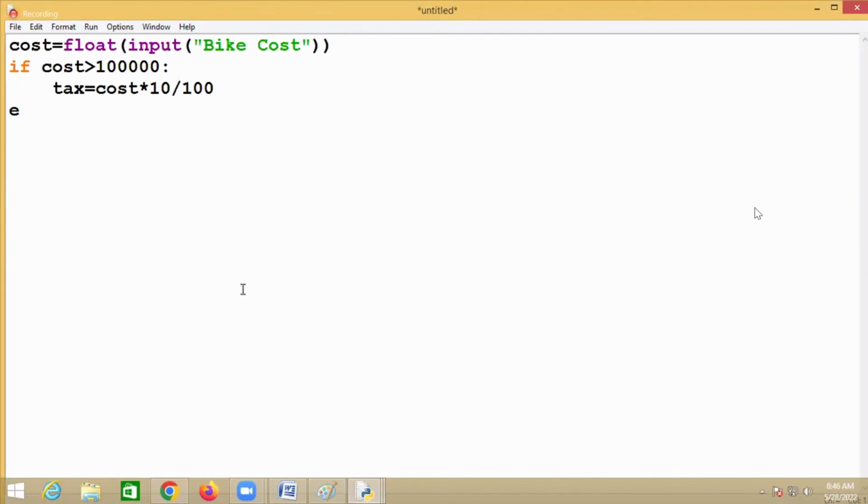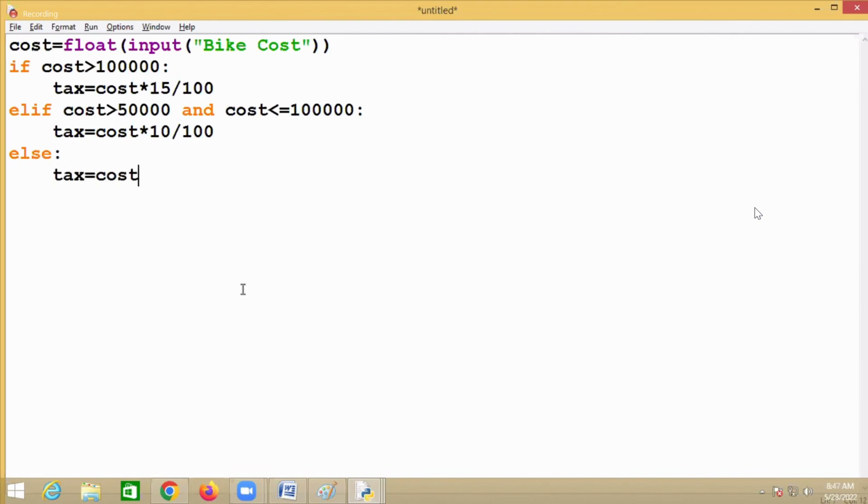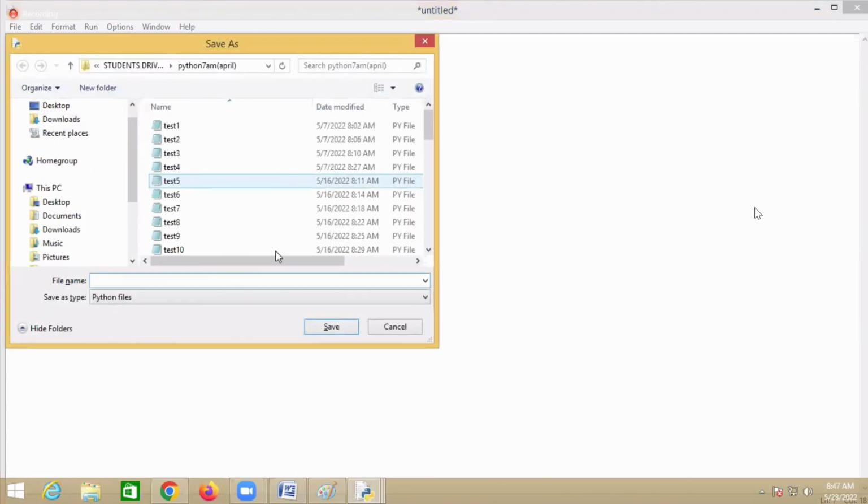Then else if cost is greater than 50,000 and cost is less than or equal to 1 lakh, then tax is cost into how much here? Not 10%, 15%. This is 15% and this is 10%. Otherwise, tax is 5%, 5 divided by 100. Instead of that, you can give 0.05.